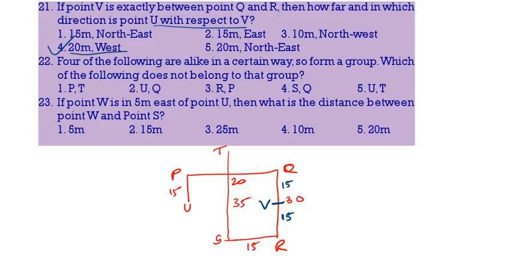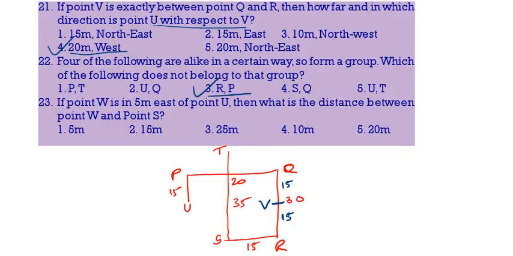Then 4 of the following 5 are alike in a certain way and hence form a group. Which is the one that does not belong to the group? P, T, U, Q, R, P, S, Q, U, T. Here the second person is to the northeast of the first person in all. Second person T is to the northeast of P. Then Q is to the northeast of U. Then P is to the northwest of R. So here this one is the odd one out.